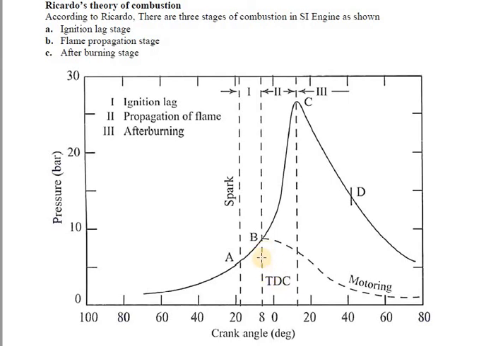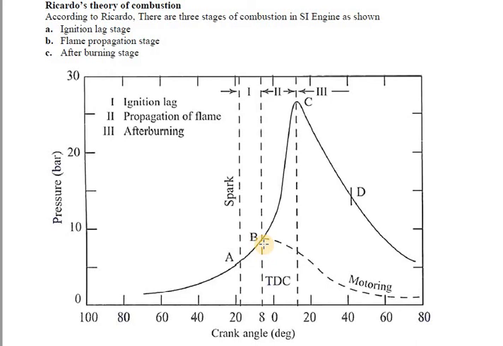So you can consider the second stage now, that is the propagation of flame. What does propagation of flame mean? In the indicator diagram it is from B to C. It is a physical process, concerned with the spread or movement of the flame throughout the combustion chamber, during which the flame moves at very high velocity in the engine cylinder.